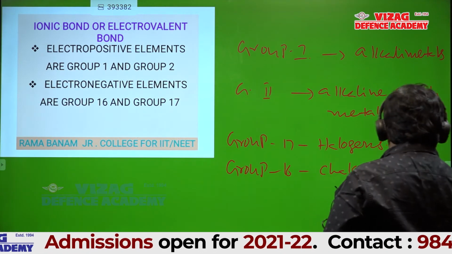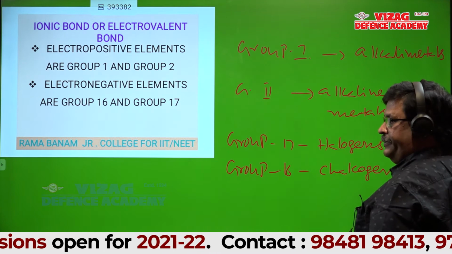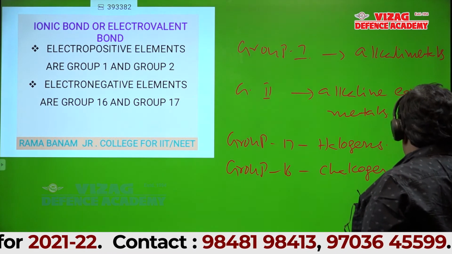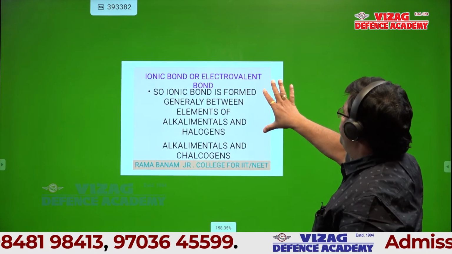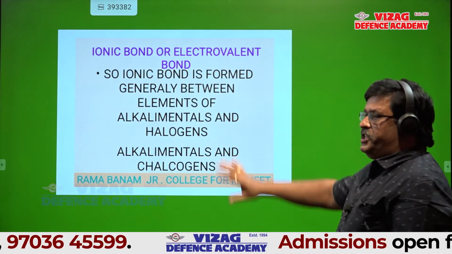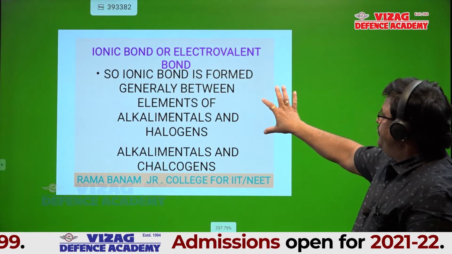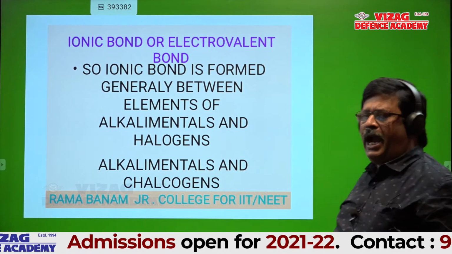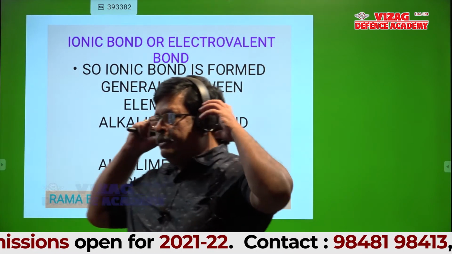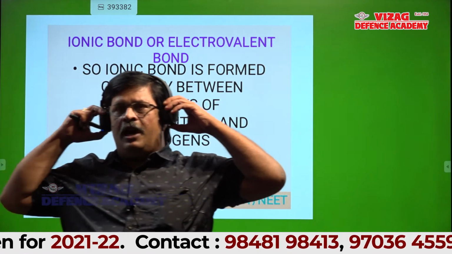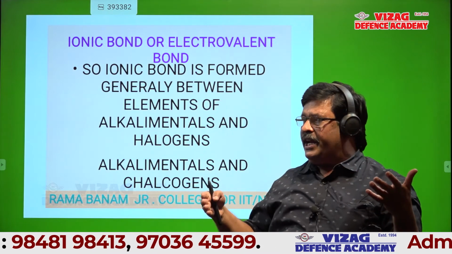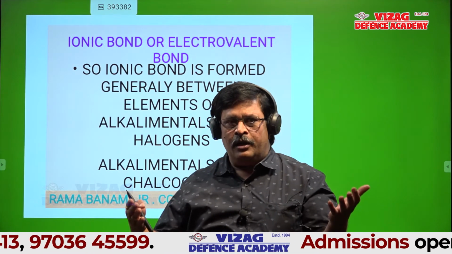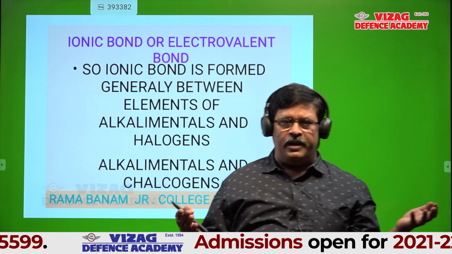Can I go to the next slide? Between which elements is an ionic bond formed? There are so many ionic compounds. Suppose I give 6 or 7 molecules, and I want to know how many are ionic and how many are covalent. You should be in a position to identify.